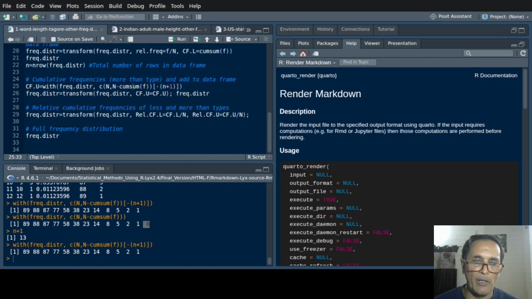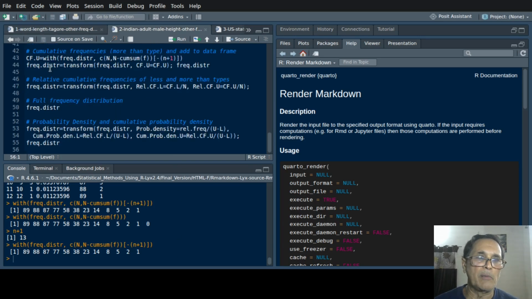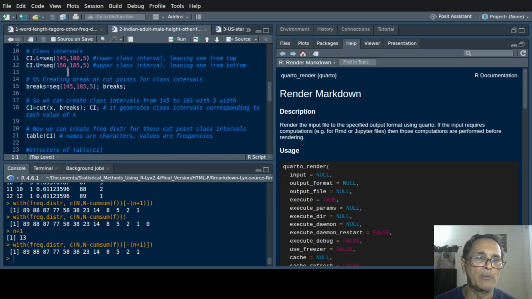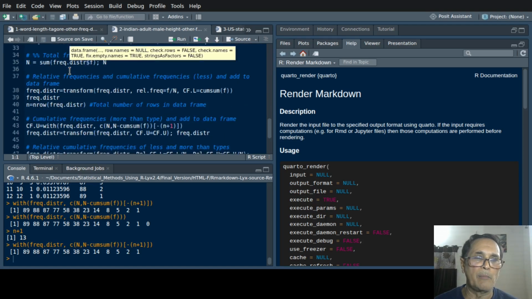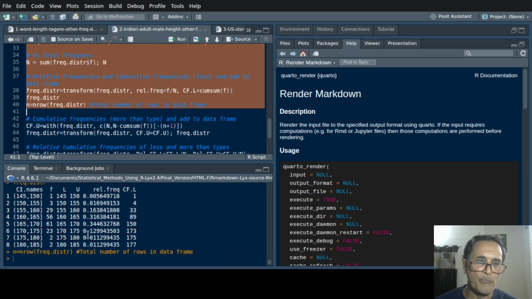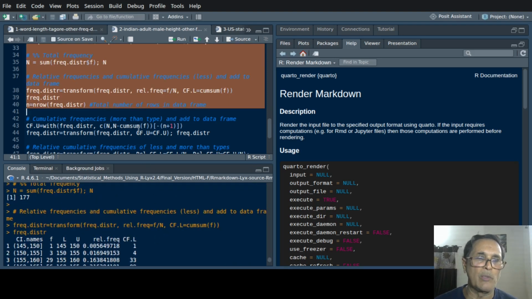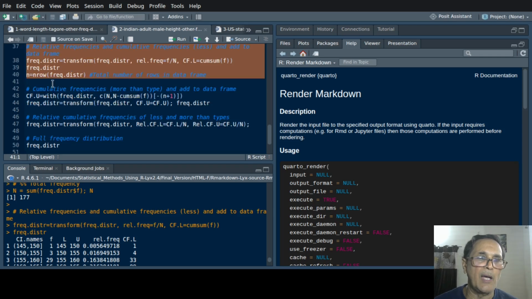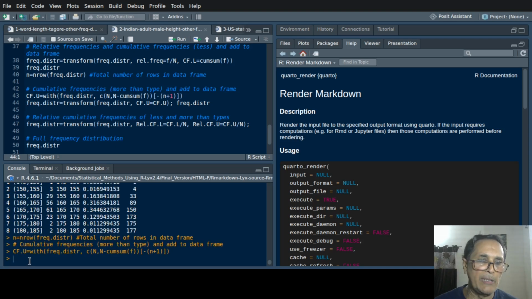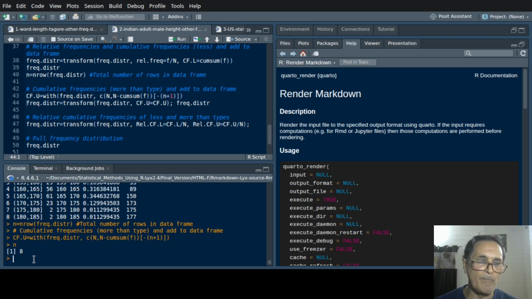So, there you see, in the Indian adult male example, we have already computed this. You see this cumulative frequency of less than type. Then after storing number of rows in n, we compute similarly, and here n is equal to 8.